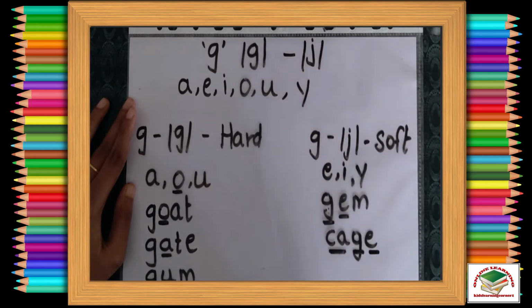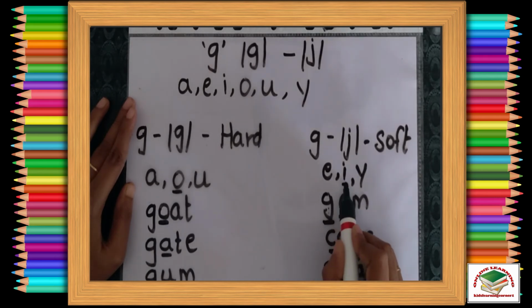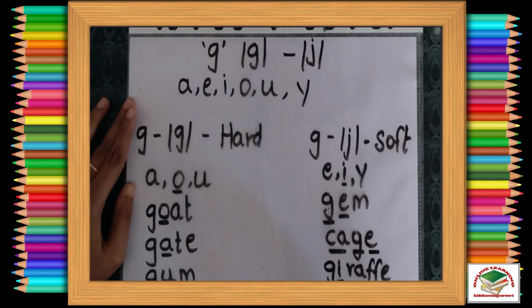Let us see one more example. This is giraffe. We say G for giraffe, but G sounds as J. G sounds J because we have I after G. See, we have I after G. That's why G sounds as J. Giraffe. Giraffe.